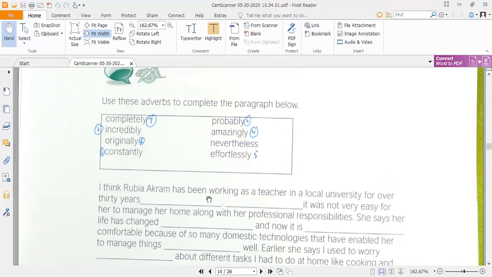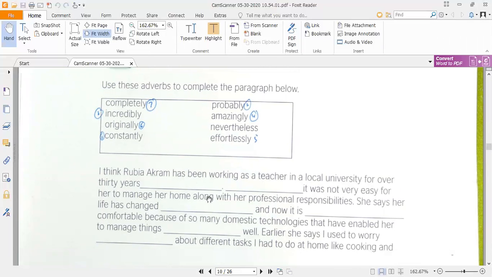For example, I think Rabia Akram has been working as a teacher in the local university for over 30 years, and there is a dash. What should be the suitable adverb here? That is constantly.